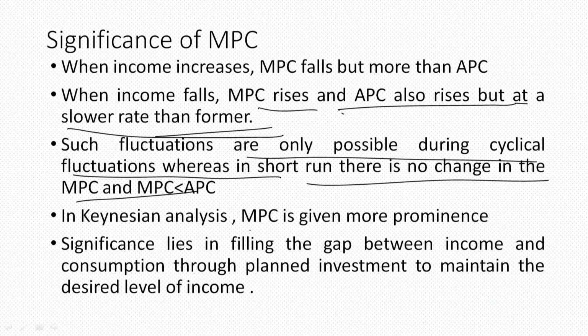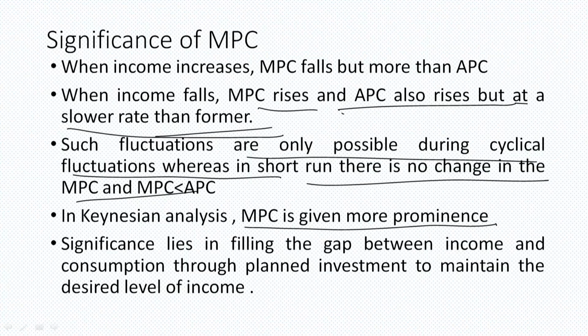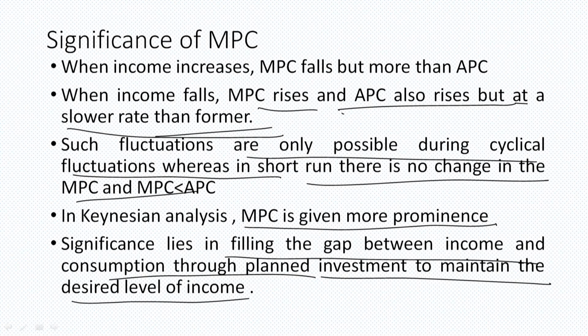Thus, Keynes emphasized that MPC holds a very important position in the consumption-income relationship. Furthermore, he also emphasized filling the gap between income and consumption through planned investment to maintain the desired level of income.